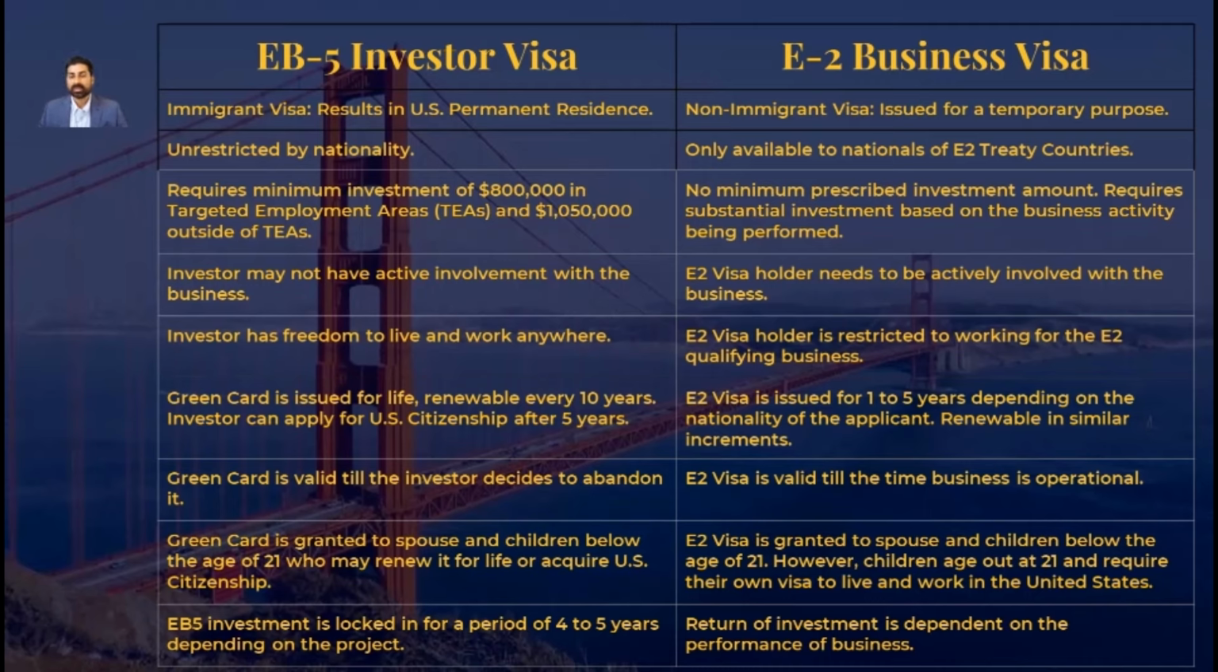However, in case of an E-2 visa, if a child turns 21, they no longer qualify as a dependent under E-2 visa and need to qualify for their own visa, either as a student or as an H-1B visa professional. And if they fail to qualify for any visa category, they need to leave the United States. Lastly, EB-5 investment, in case of regional center investments, is repaid in 4 to 5 years depending on the project, whereas in case of an E-2 business visa, there is no fixed timeline for repayment of capital, and it depends on the performance of the business.